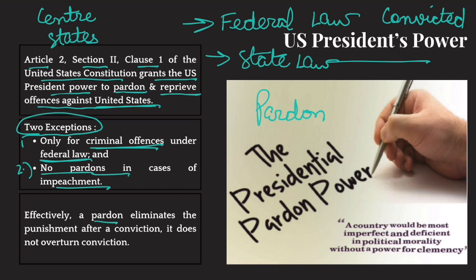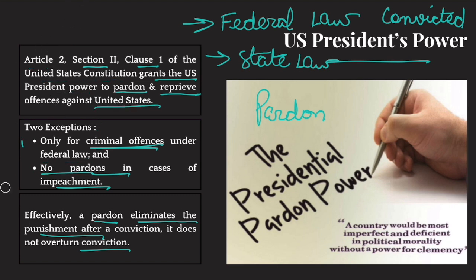Now, the pardon actually eliminates the punishment part. He would still be called a convicted person. His conviction won't be overturned. Only the right of a court to punish him would be overturned. So he would be convicted, found guilty of that offense, but he won't get the punishment because the president has pardoned his sentence.